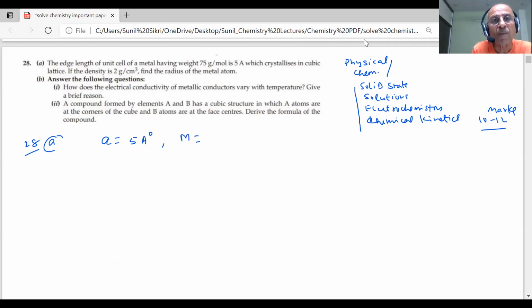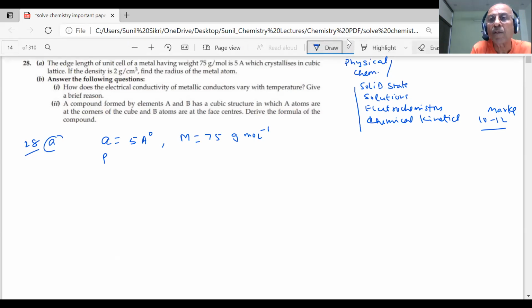And what is the molar mass? 75 gram per mole. Okay? The metal crystallizes in a cubic lattice. Density is given as 2 gram per centimeter cube. Find the radius of the metal. Now, how will you find the radius of the metal?